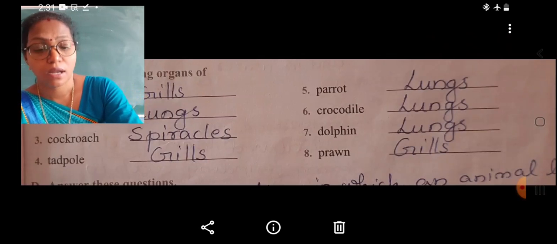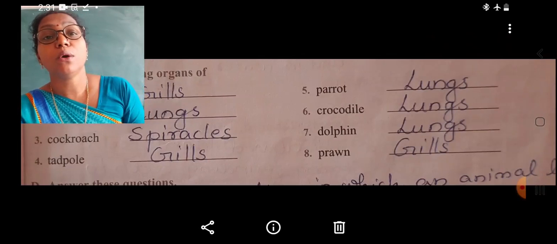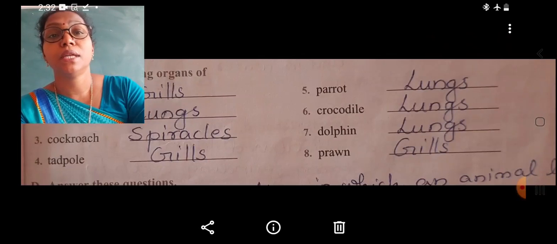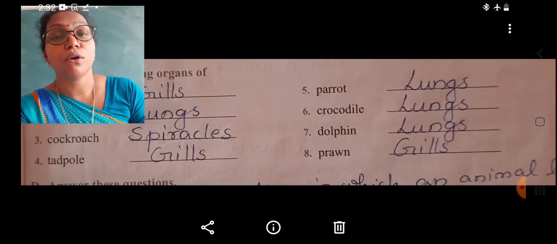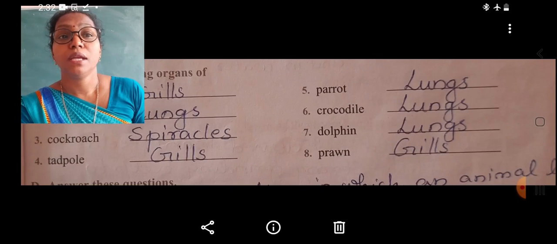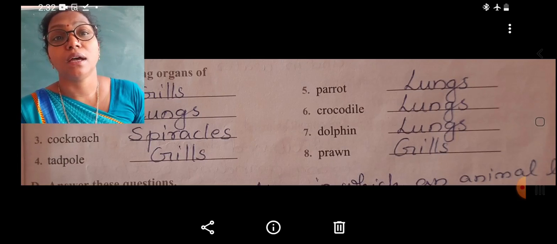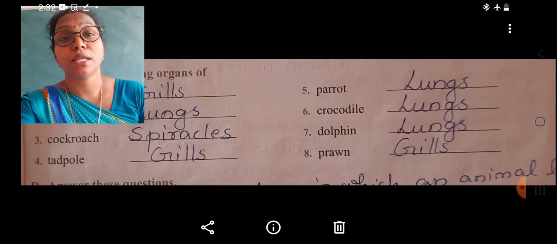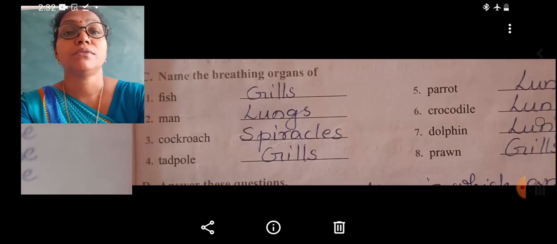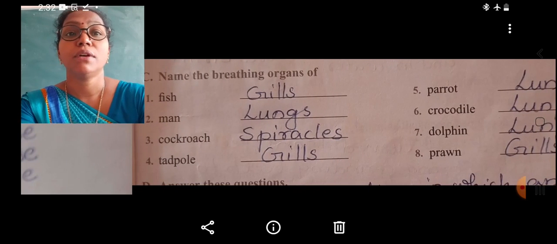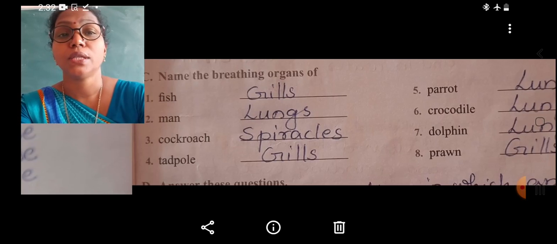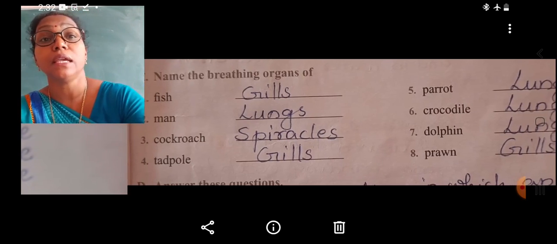Now children, name the breathing organs of. There are many organisms' names given and we should write the correct answer. What are the breathing organs of? First one, fish. Fish have gills. We know that the breathing organ of fish is gills.